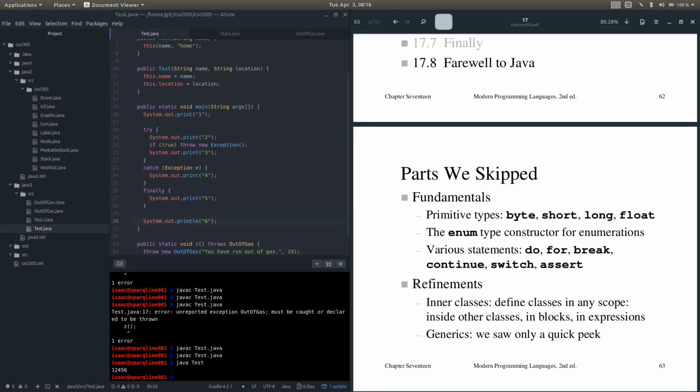We didn't talk about generics. We didn't talk about functional programming in Java. We did not talk about some of the new stuff that came up in Java 9, which is the module system. Nor did we talk about the new stuff in Java 10, which is the var. We also didn't talk about a variation of the try, which is called try with resources. We did not talk about the enhanced for statement. We didn't talk about a lot of things. Java is a vastly expansive language that has been evolving for the past almost 25 years, actually. So there's a lot of stuff that's been going on in it.